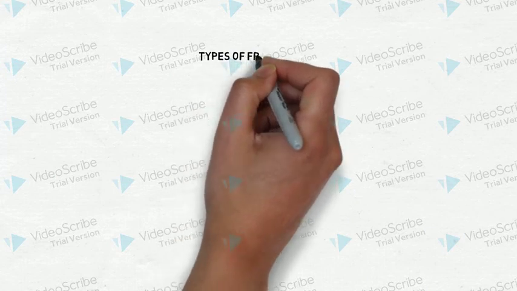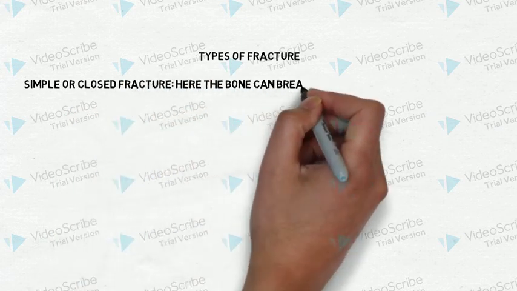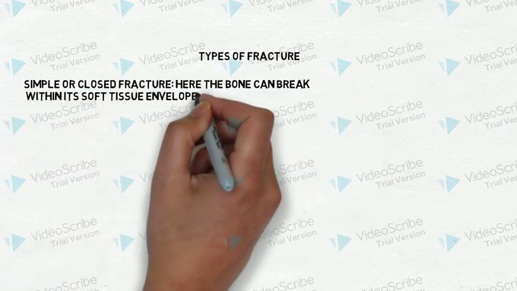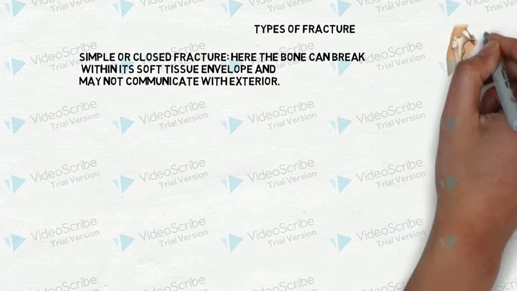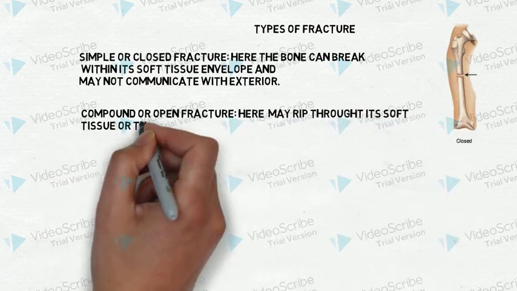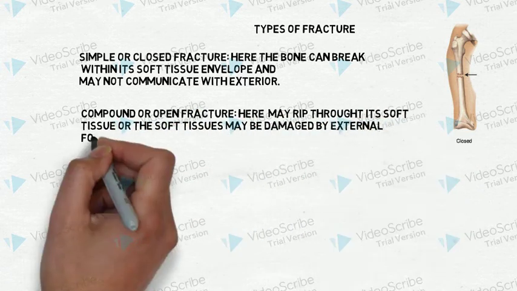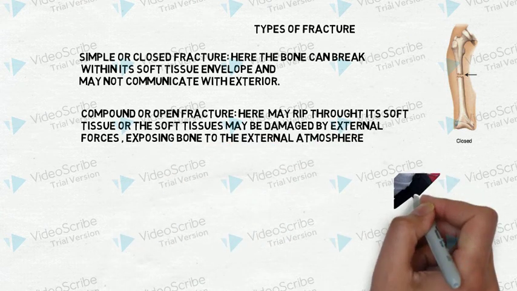Now talking about types of fracture, there are two types: simple fracture and compound fracture. Simple fracture is also called closed fracture. Here the bone breaks within its soft tissue envelope and may not communicate with the exterior. The second one, compound fracture or open fracture, is where the bone may rip through its soft tissue, or the soft tissue may be damaged by external forces, exposing the bone to the external atmosphere.